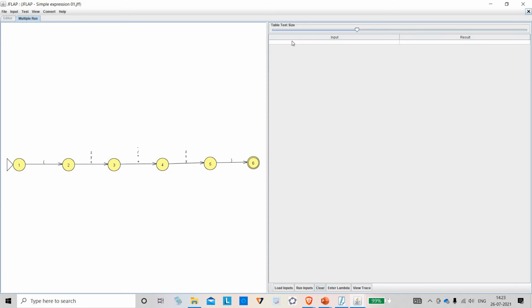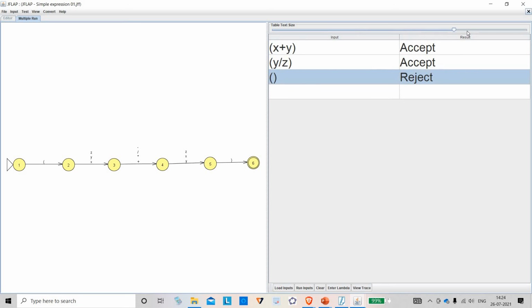See, I am giving this machine x plus y, then y divided by z, like that. Then I will try one more which is not there. I will try brackets only. Let me run these inputs.